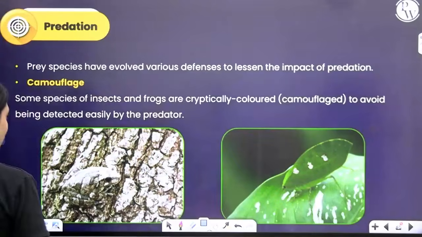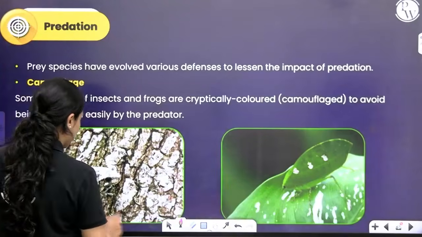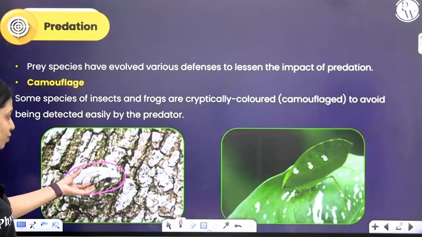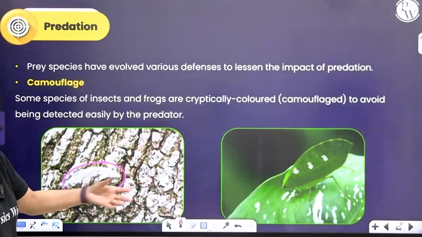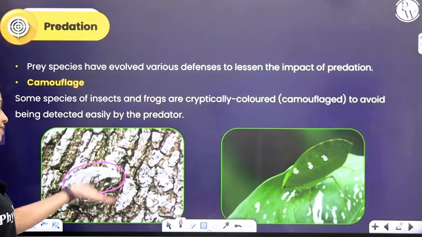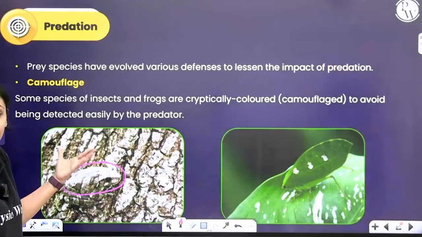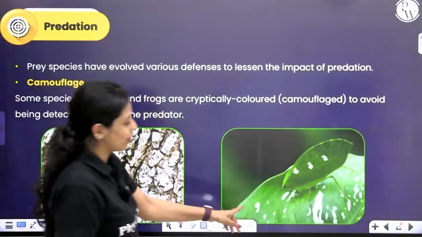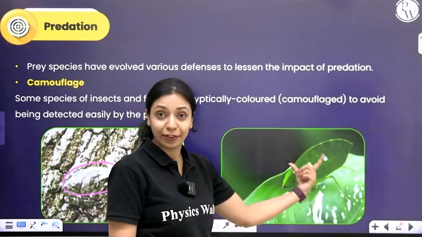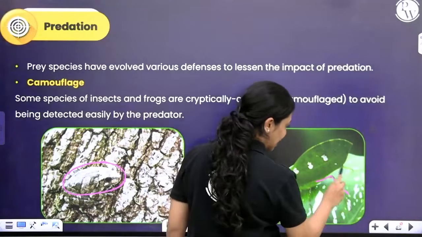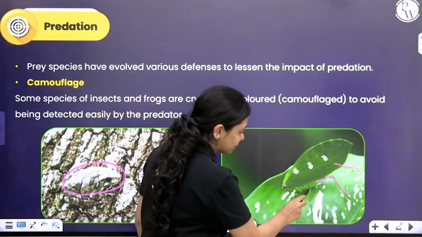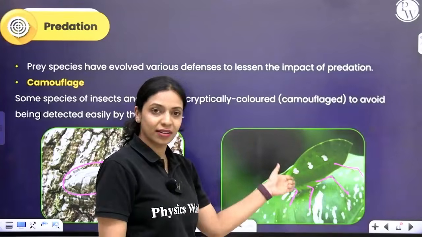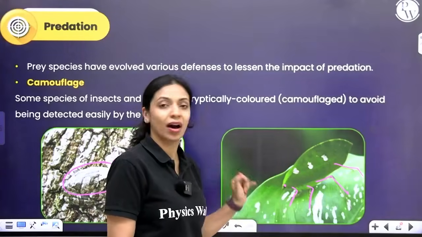Let's take this frog for example. You can see that a lot in frogs and insects. There is a frog sitting right here on this tree bark. I want you to notice how the color and texture of this frog resembles so closely with the bark. If a snake or some small reptile is passing over here, unless the frog moves, it will not even realize that there's a frog sitting there. That is called camouflage or cryptic coloration. Over here, right on top of this leaf, you can see another small leaf-like thing, which is actually a leaf insect. It has legs here, right? So you can see how it resembles the leaf in color, in these patterns and markings, and it has even vein-like markings on it.